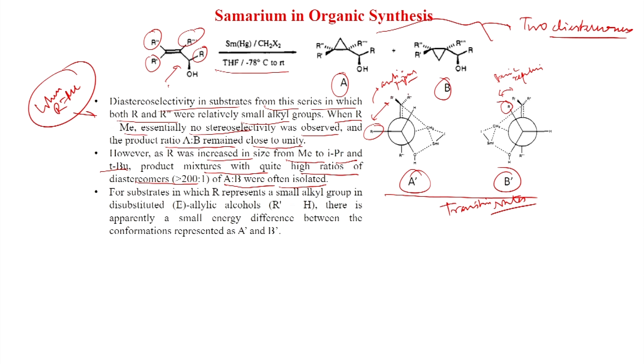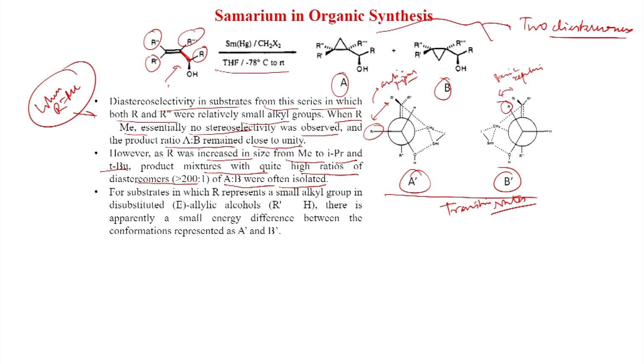So, this is R dash and this is R double dash and this is R triple dash, here R is there. And if you see carefully, we are looking at this carbon-carbon bond, and then we have drawn this Newman projection.